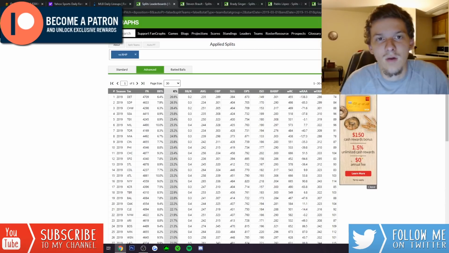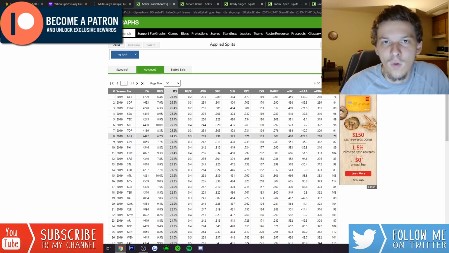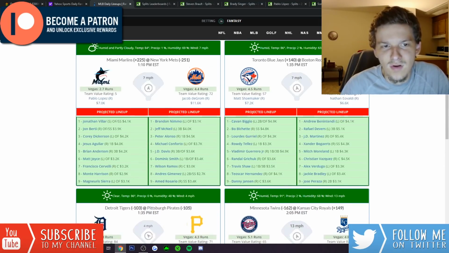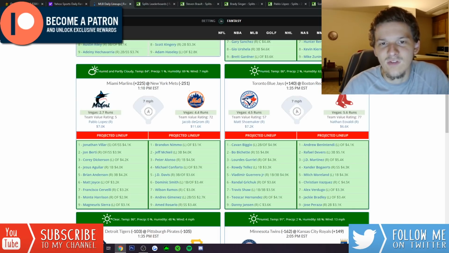And this Marlins team versus right-handed pitching, they were towards the top of the league in terms of strikeout rate. 8th highest K rate against righties last season, 24.9%. Really bad lineup overall. I mean, this Marlins lineup, you're not scared of the Marlins. 2.7 implied run total, which is the lowest on the slate. DeGrom, a massive favorite at minus 251.